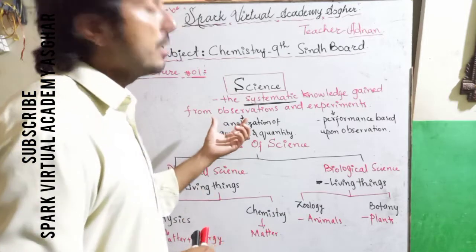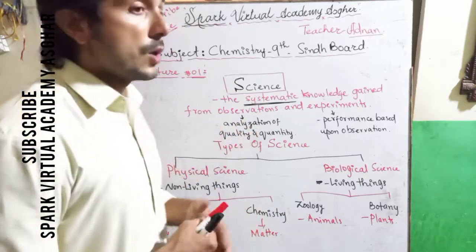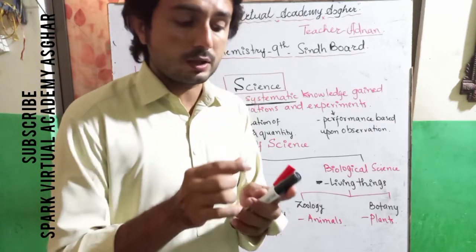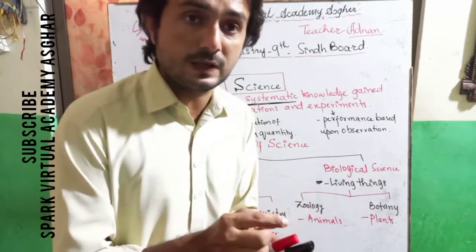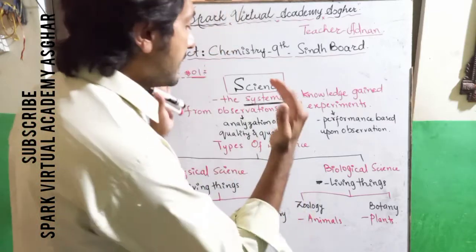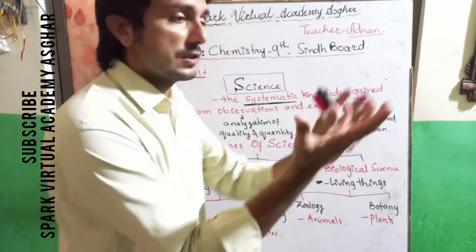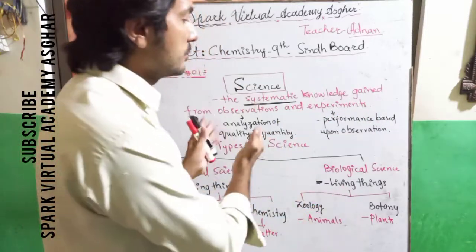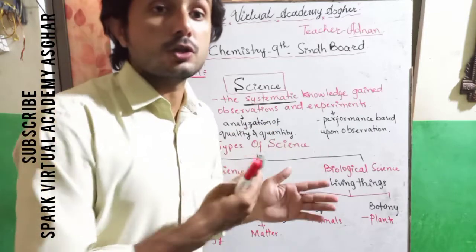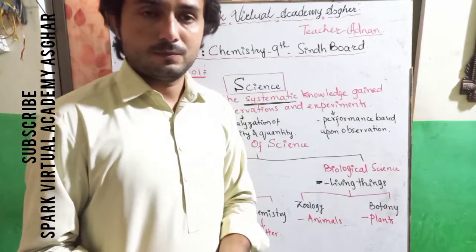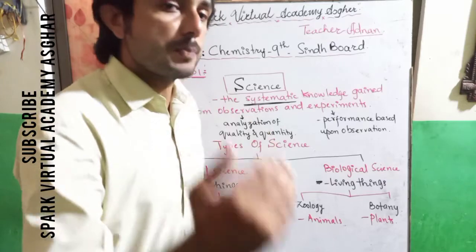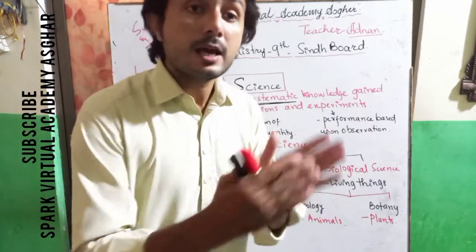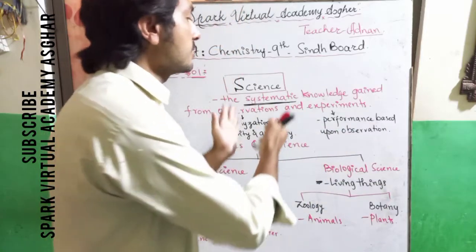You are observing deeply, the qualities and the quantities. The data obtained from the observations is saved. Depending on that data, you have to perform, and that performance, depending upon the observation, is known as the experiment. Collectively, experiment and observation are known as science.